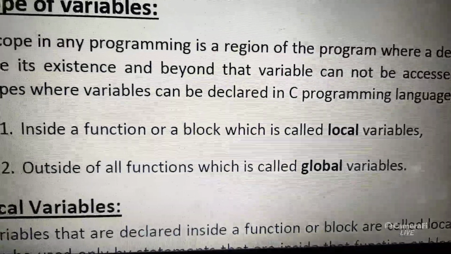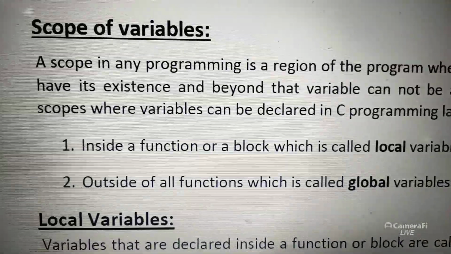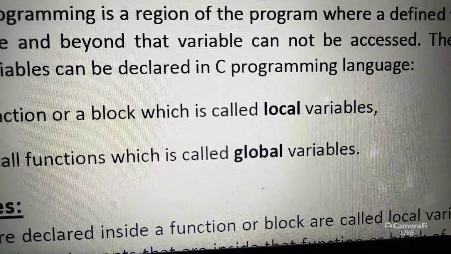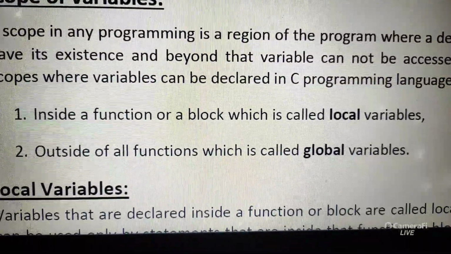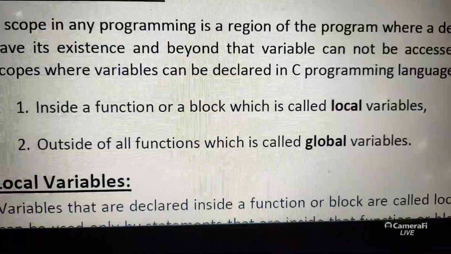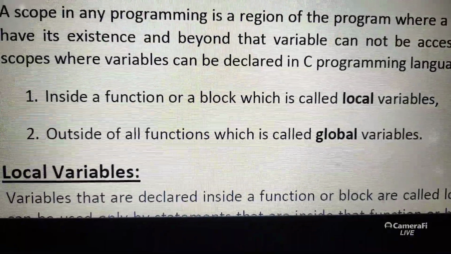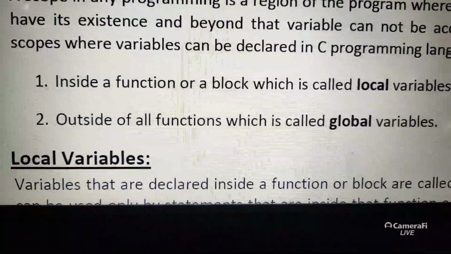And we have public and private. So here also we have two scopes for the variables. We could use two kinds of variables: global variables and local variables. Inside a function, within a block, is called local, so we are local to our college, but there are many colleges like Shantiniketan.